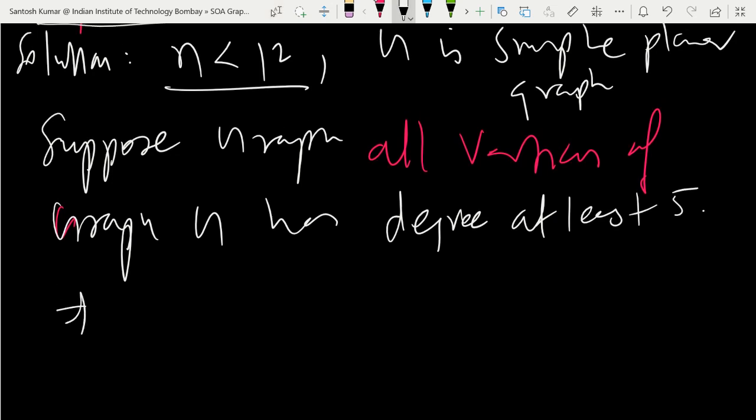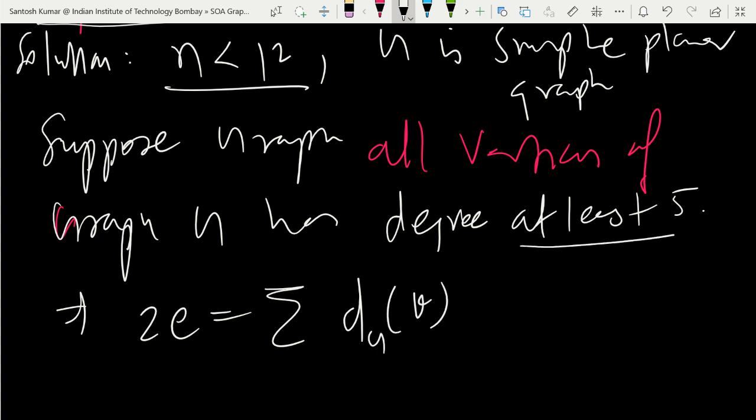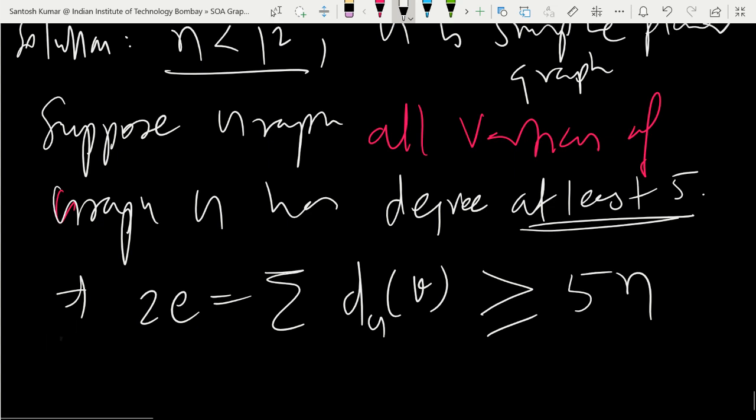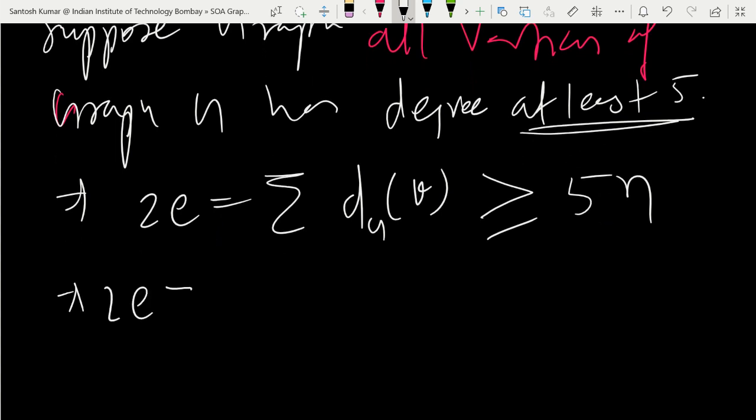So what does this mean? Again, you will use the degree sum formula. So 2e is equal to the sum of degrees of the vertices of a graph, and you assume each vertex has degree at least 5, and there are n vertices. So the total will be more than or equal to 5n, because n is the number of vertices and 5 is the degree of each vertex. So 2e is greater than or equal to 5n. Okay, this is one result.